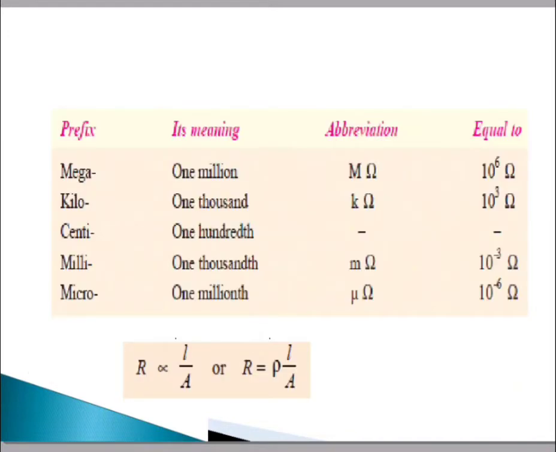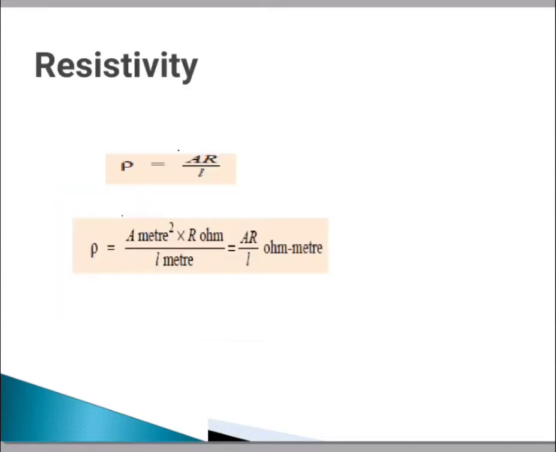The formula for resistance is R equals rho L upon A. From this we calculate the resistivity, that is rho is equal to A into R divided by L, and we have to find the unit of that resistivity.